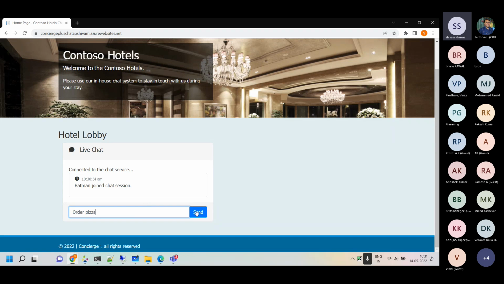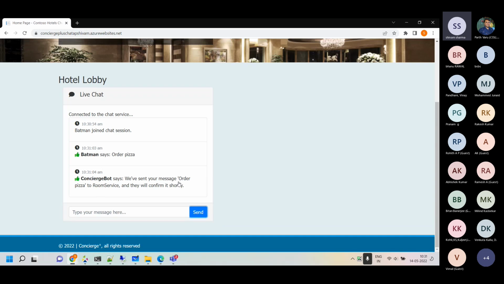I'll show you in the bot services. We have around 15 or 20 intentions of the customer. They can order pizza. They can order hamburger also. They can order a couple of more things. We'll go and have a look at it.